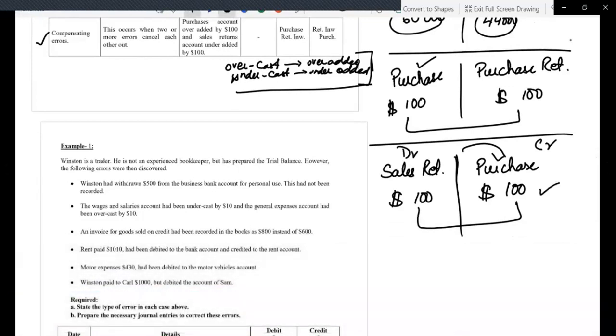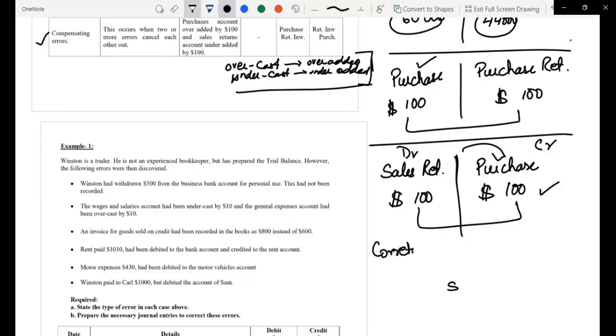So first of all, this one. If I talk about this error, because sales return was overcasted, we need to reduce it. When sales return is reduced, it is recorded on credit side. I'm talking about correcting the errors. So the sales return was credited by $100 because it was basically overcasted.